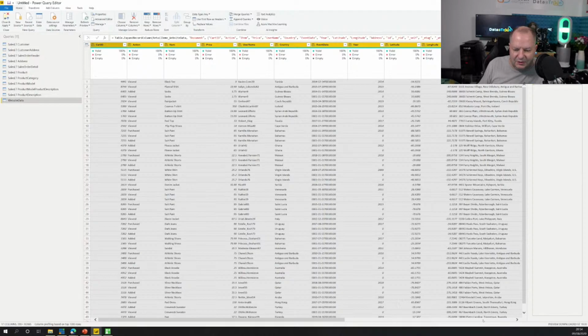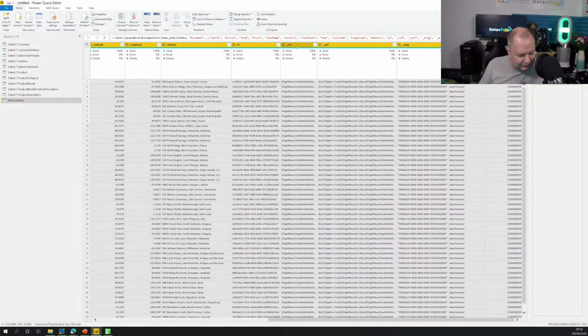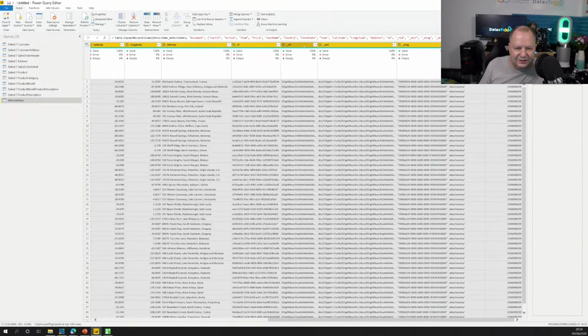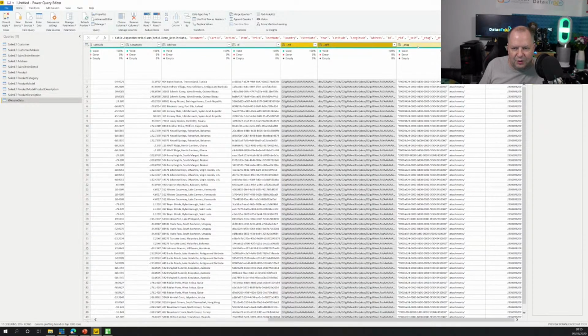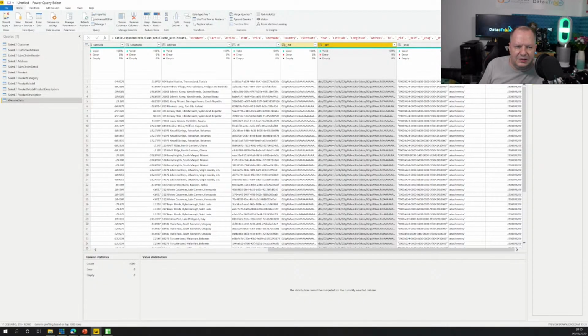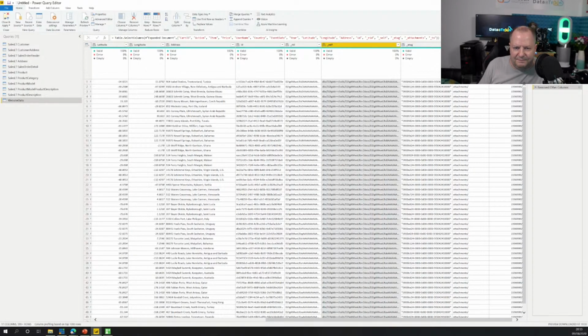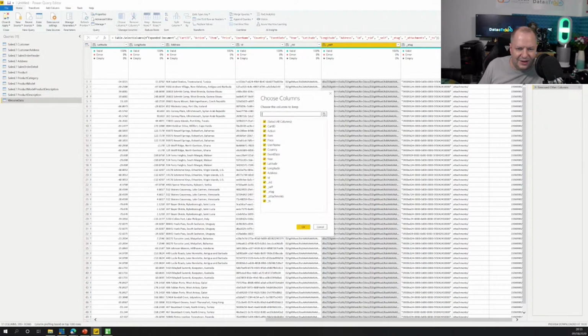So there's a couple of things I'm going to do. I'm going to scroll over to my right first, and there's a bunch of columns that have underscore self, underscore read, underscore e tag. There's a couple of ways of getting rid of this. I could actually just select one of them and, using the control key, select more. But I'm going to use the choose columns instead. So choose columns, and I get a list of the columns I want. Now what I can do is I type underscore, I get all the ones that have the underscore. Now what I can do is I click OK on that. You notice that, oh, let me go back and do that again. Seem to have messed up that one step.